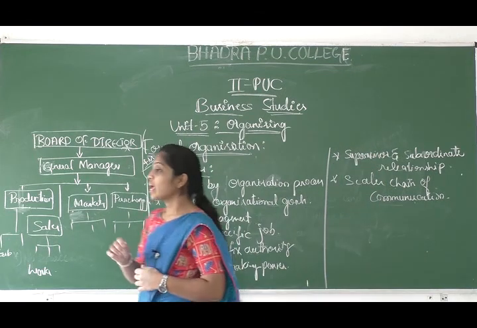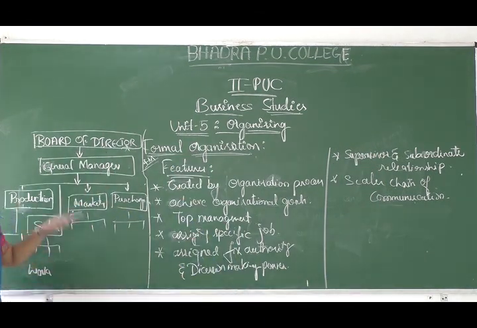How? The board of director does not communicate with the worker directly.